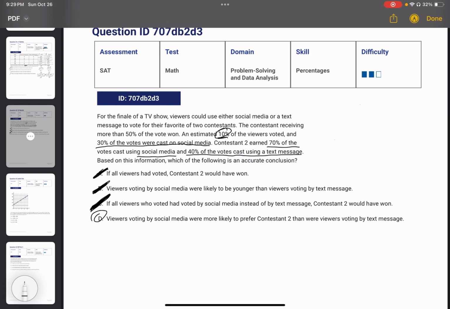And this leaves us with option D, which is viewers voting by social media were more likely to prefer contestant 2 than were viewers voting by text message. And yeah, that pretty much sums up that one. If you're confused about how this is right, it pretty much gives us the evidence. 70% of the votes cast using social media were won by contestant 2. So, yeah.